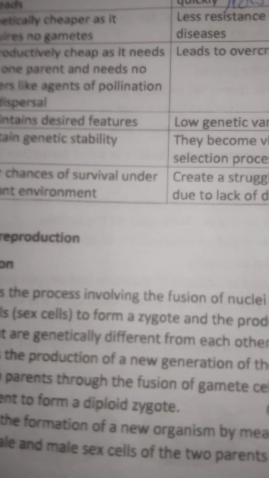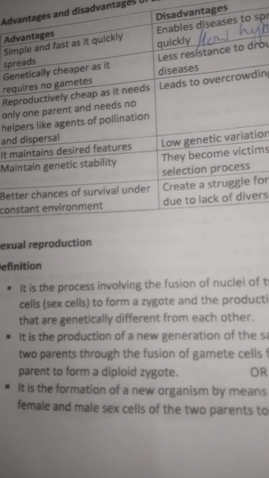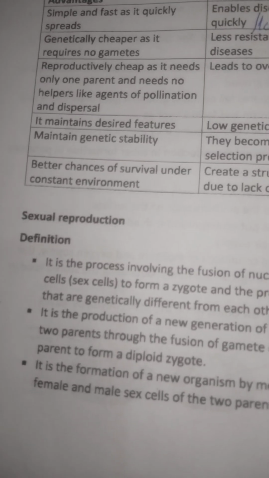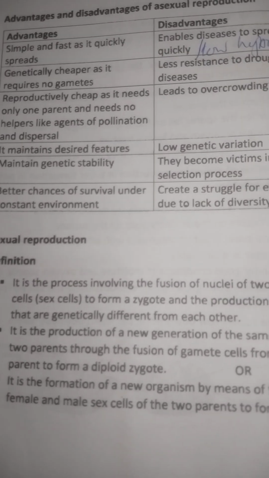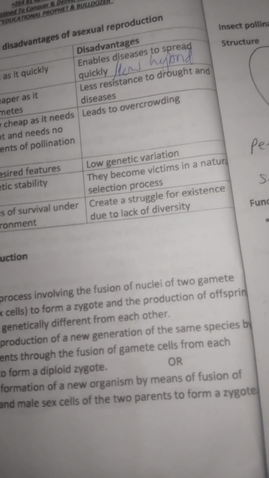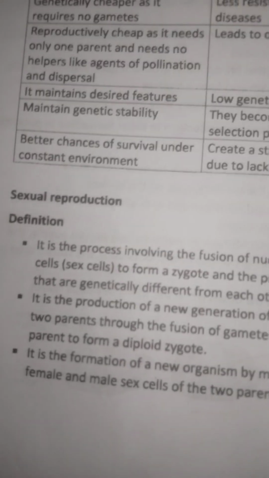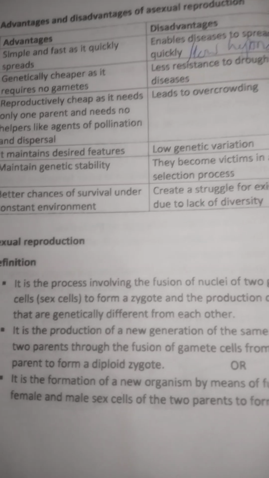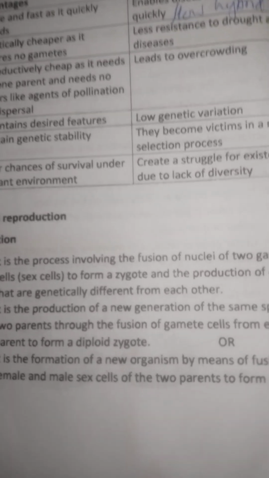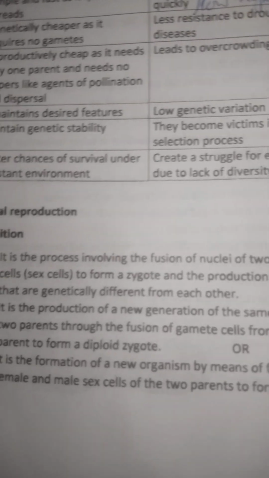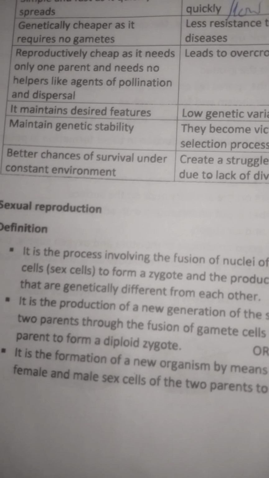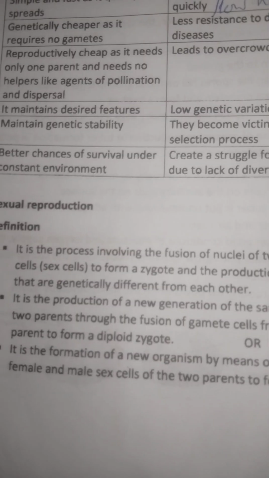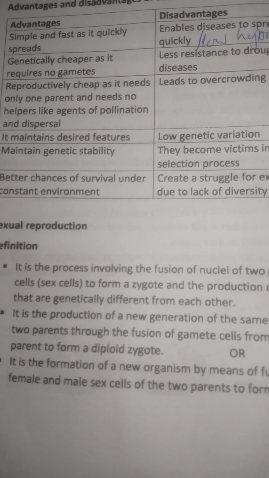So in this case, it is the process involving the fusion of nuclei of two gametes to form a zygote, producing offspring that are genetically different from each other. It is the production of a new generation of the same species by two parents through fusion of gamete cells from either parent to form a diploid zygote.